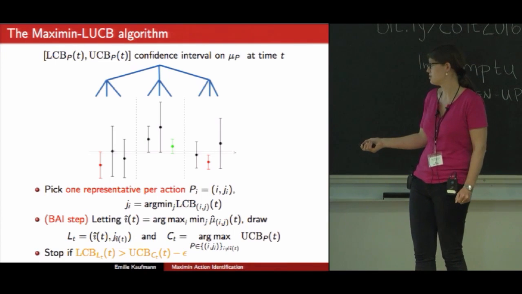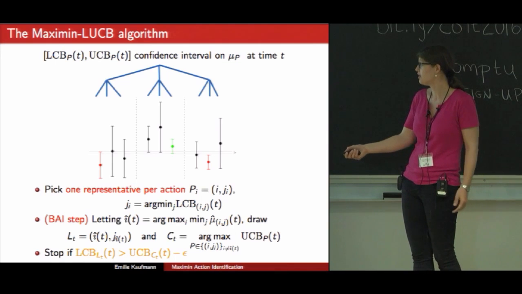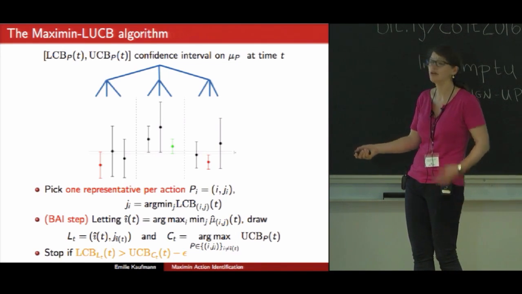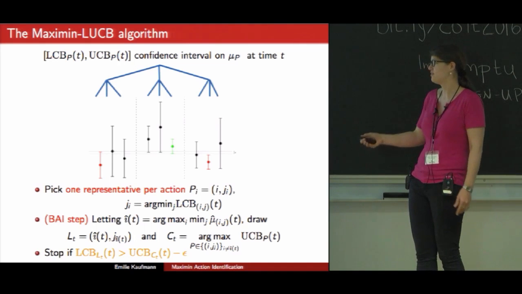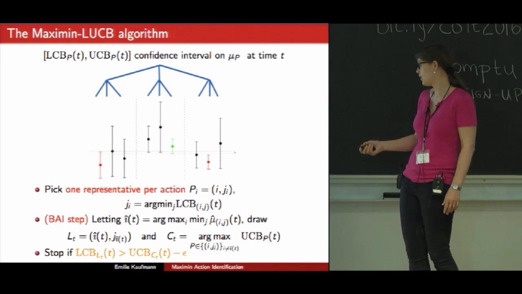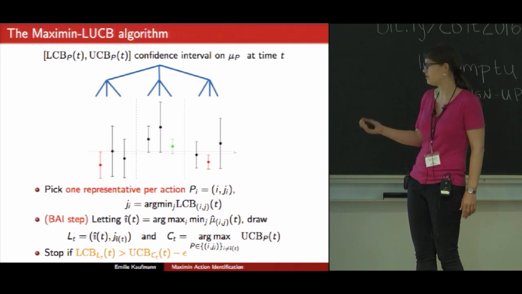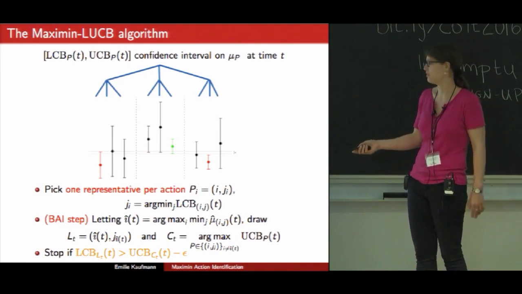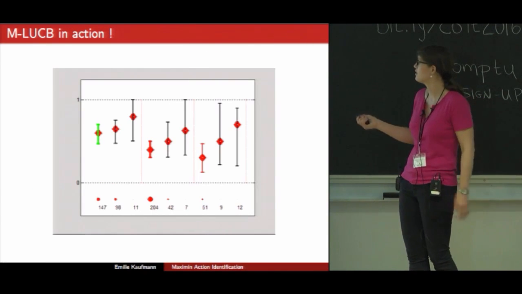So here we do it with the LUCB algorithm, which makes us sample at each round the leader, that is the representative corresponding to the current Maximin action, estimated from our current empirical means, and a challenger, that is one among the other representatives that has the highest upper confidence bound. And we stop when the lower confidence bound on the leader is within epsilon of the upper confidence bound of the challenger. So here I show it on another run.